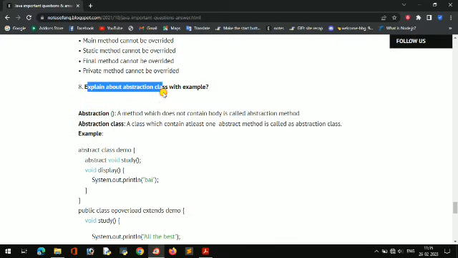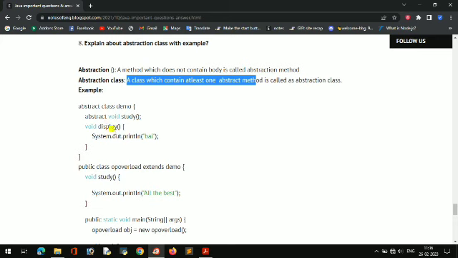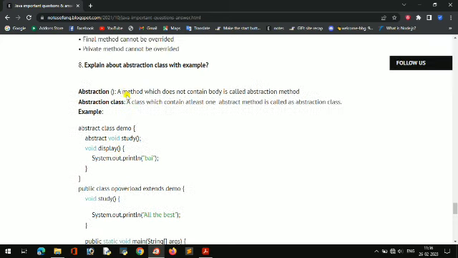Now we will see abstraction. Explain about abstract class with example. A method which does not contain a body is called an abstract method. A class which contains at least one abstract method is called an abstract class. We will see the example below, then we will get it easily.